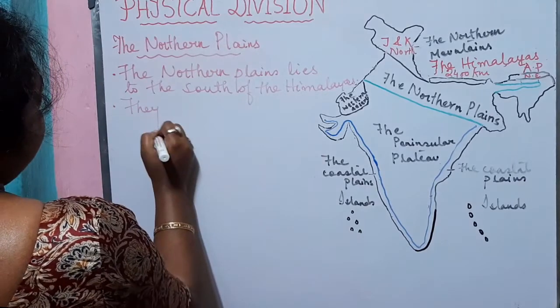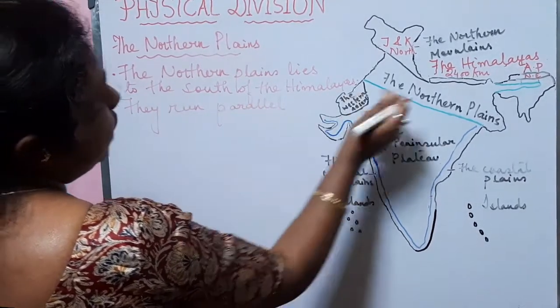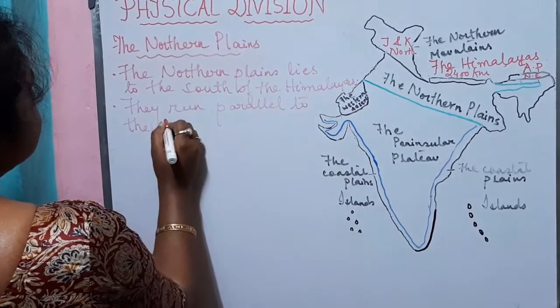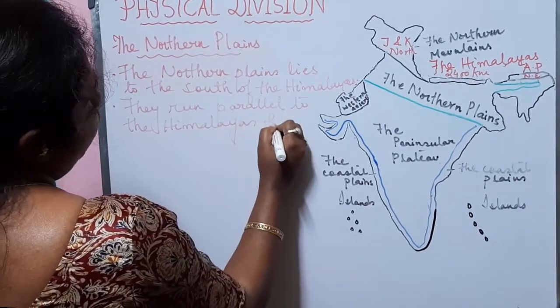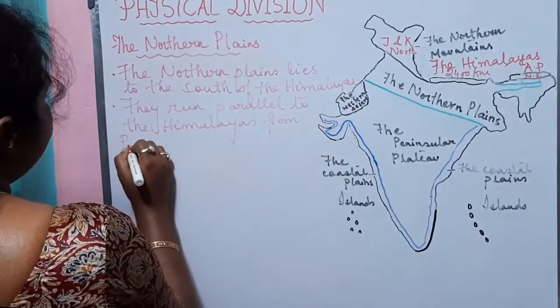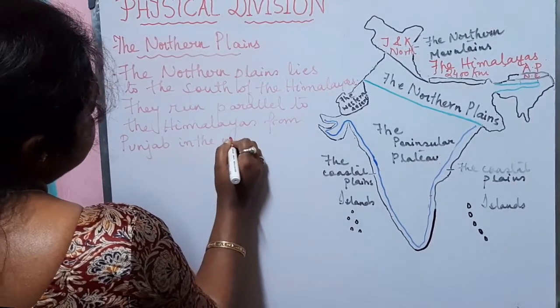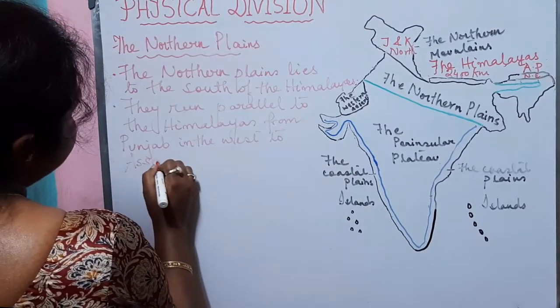Here we can see that they run parallel to the Himalayas from Punjab in the west to Assam